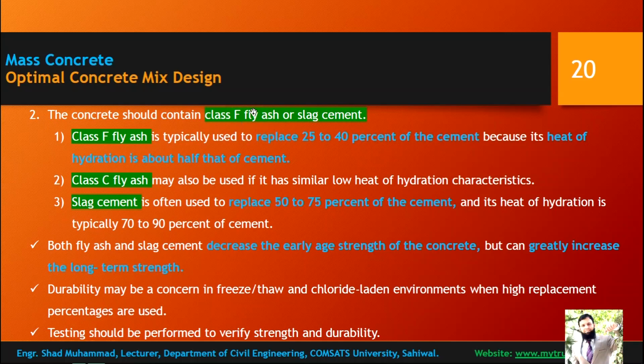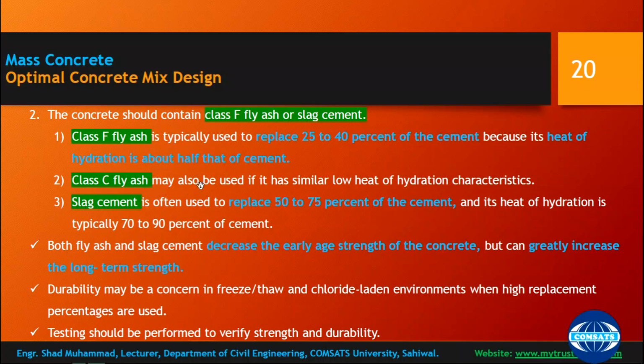Fly ash of class F category can be used, and slag cement can also be used as partial replacement. Class F fly ash is typically used to replace 25 to 40% of the cement because its heat of hydration is about half that of cement. So you have to replace the cement with 25 to 40% of the class F fly ash, and its heat of hydration is half of the cement.